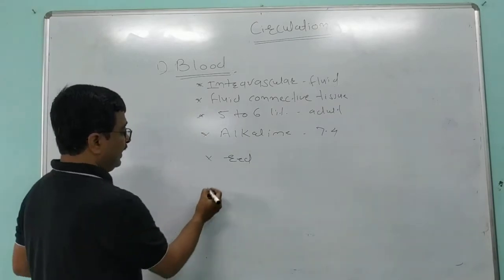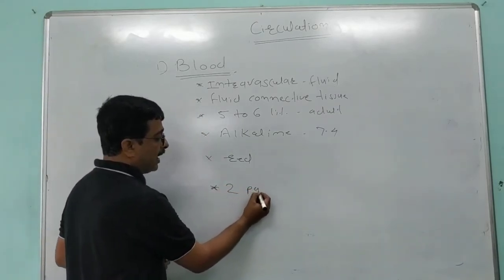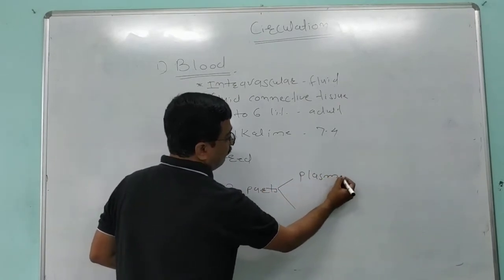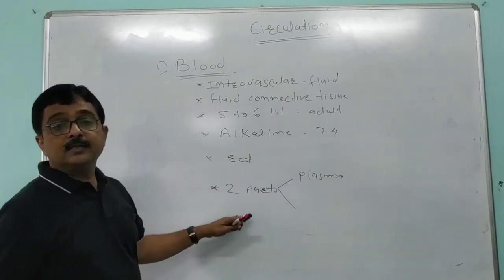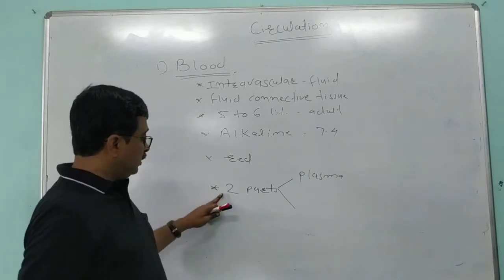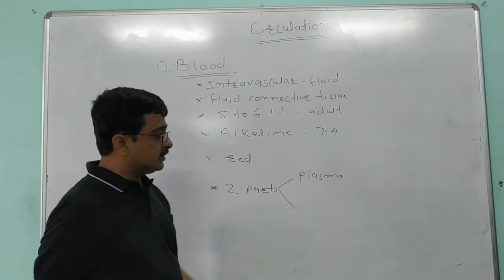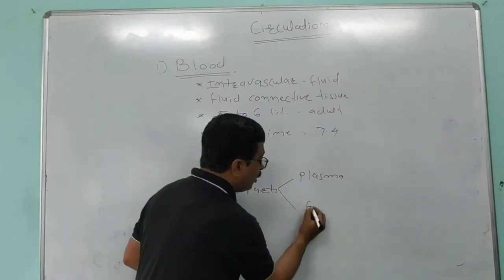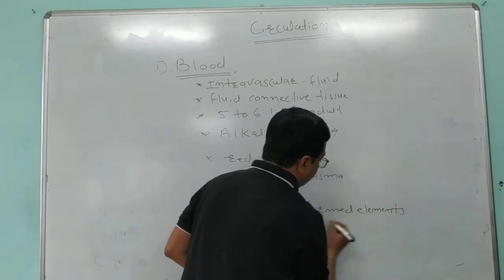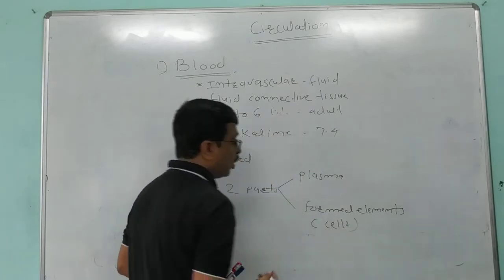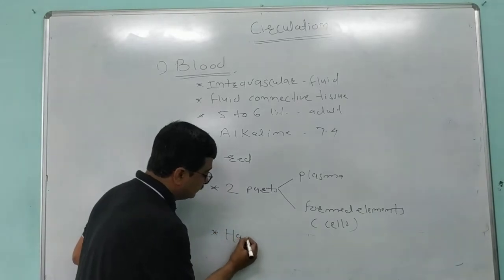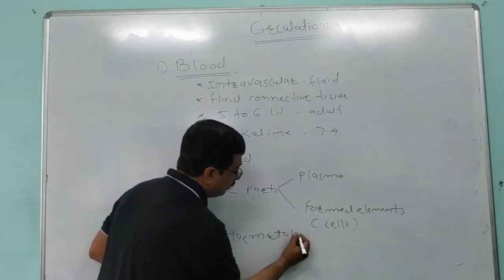The human blood consists of two main parts: blood plasma and formed elements, also called blood corpuscles or blood cells. The study of the blood is called hematology.